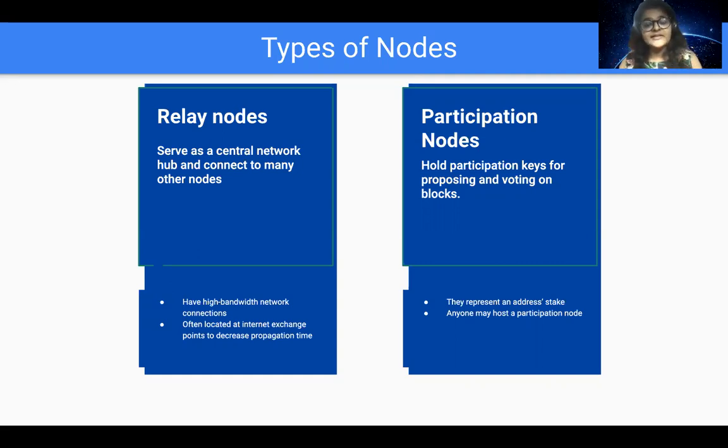They hold participation keys for proposing and voting on blocks. They represent an address stake that holds these above mentioned participation keys. And anyone may host a participation node as well as a relay node. In fact, more and more people across the globe, geographically spread, are encouraged to host more relay nodes.